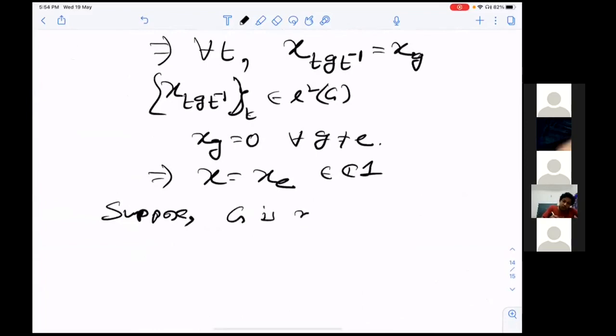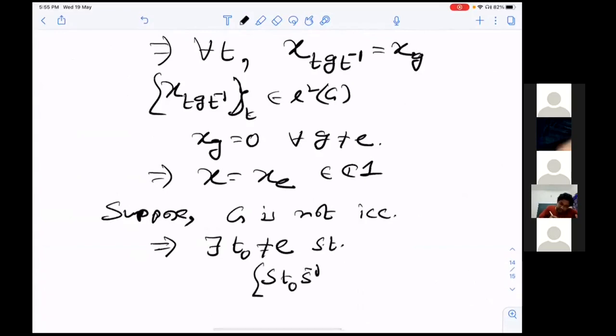Okay. So suppose G is not ICC. Therefore, there exists T naught not equal to the identity such that the set S T naught S inverse is a finite set.